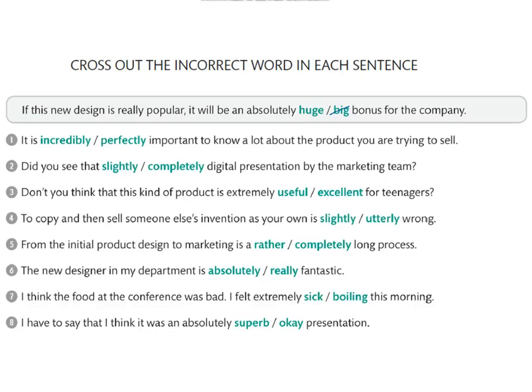Number 6, the new designer in my department is absolutely fantastic. Number 7, I think the food at the conference was bad.